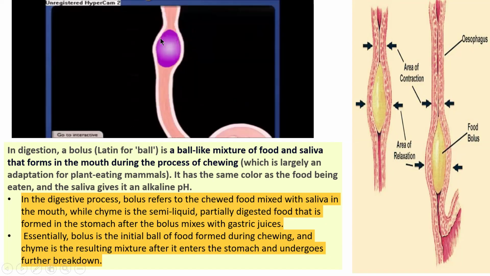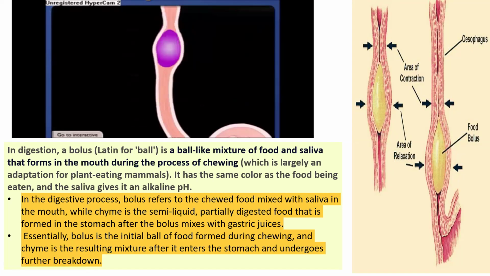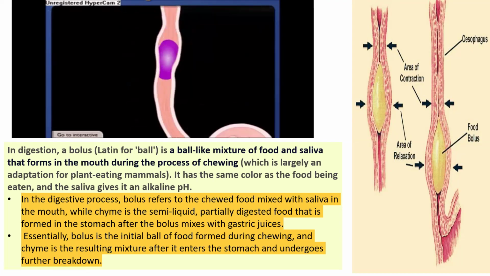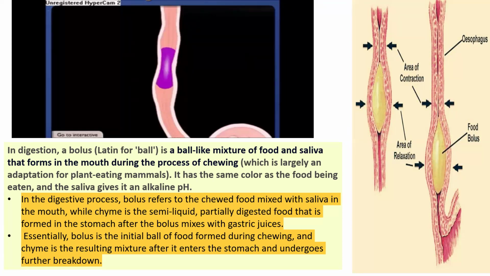The bolus is formed in the mouth with the help of churning and mastication of food with saliva and moisture in the food. That forms in the mouth during the process of chewing, during mastication, which is largely an adaptation mostly seen in plant-eating mammals like ruminants. In our case also, the bolus is formed in the mouth with the help of saliva.